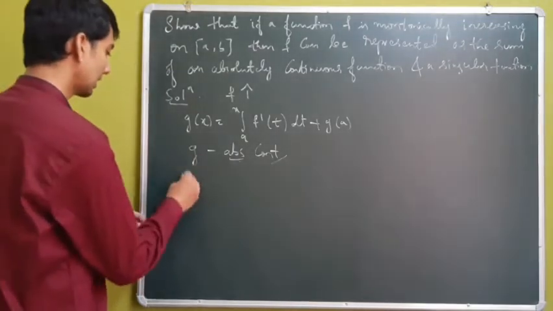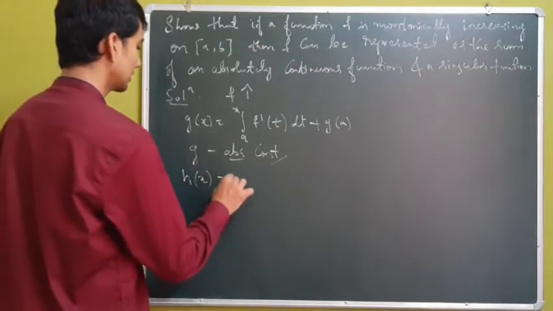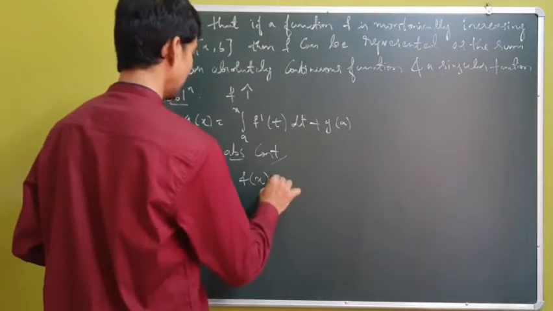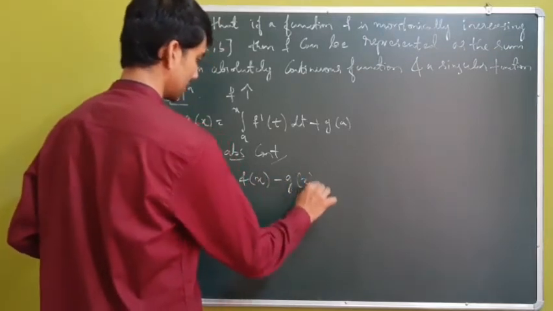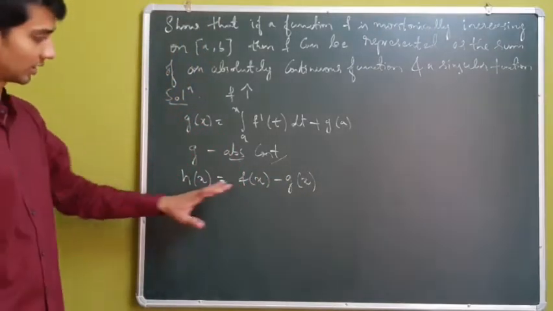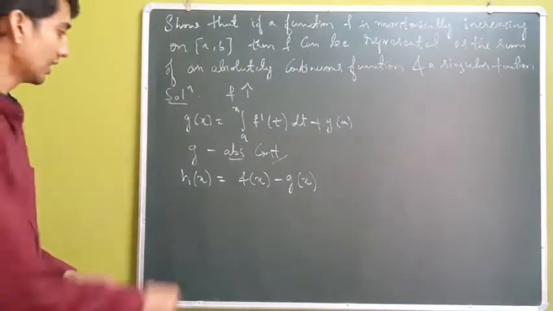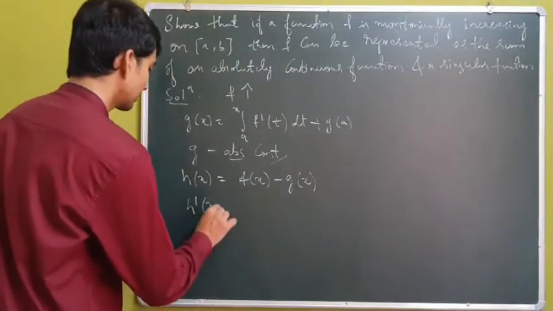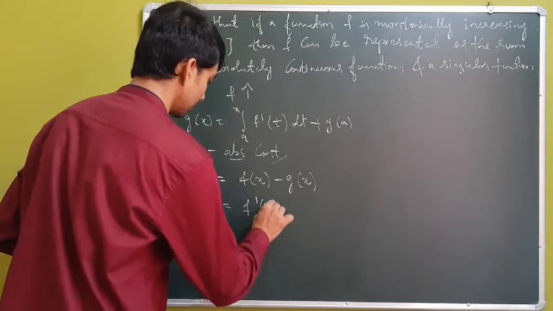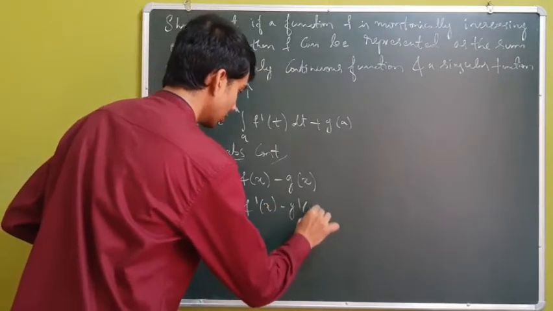Then I will set h to be the difference of f and g. So I now have h(x) equal to f(x) minus g(x), and clearly h'(x) is the same as f'(x) minus g'(x).